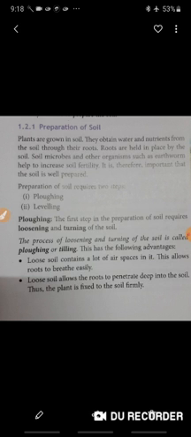Just as a teacher or parents prepare you for an exam, for growing a good crop the farmer first prepares the soil. Plants grow in the soil and obtain water and nutrients from the soil through their roots. So the soil should be in such a condition that it is easy for the roots to absorb water and nutrients.